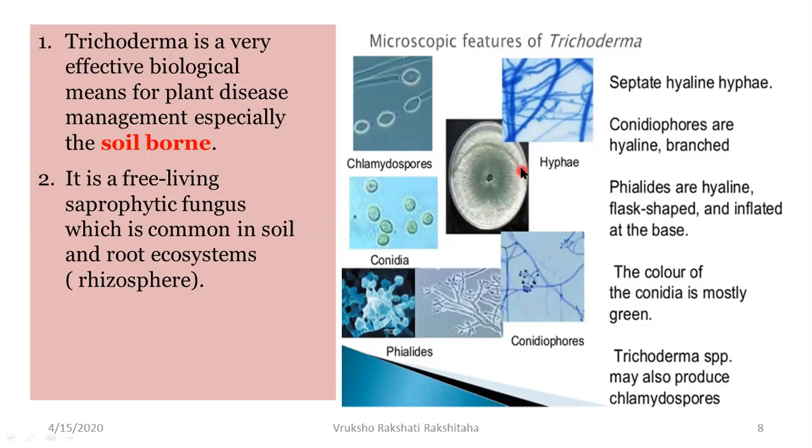In the center you can see a petri dish wherein there is a culture of the Trichoderma. In the center you can see it is green in color. That is because it is showing the conidia, and these conidia are green in color. A few points about Trichoderma. So Trichoderma is a very effective biological means for plant disease management, especially of the soil-borne diseases. Trichoderma is a free-living and it is saprophytic fungus, and it is common in the soil. That is, it is soil-inhabiting fungi, and especially in the soil it is found in the root ecosystem, that is the immediate zone surrounding the roots, that is called as rhizosphere.